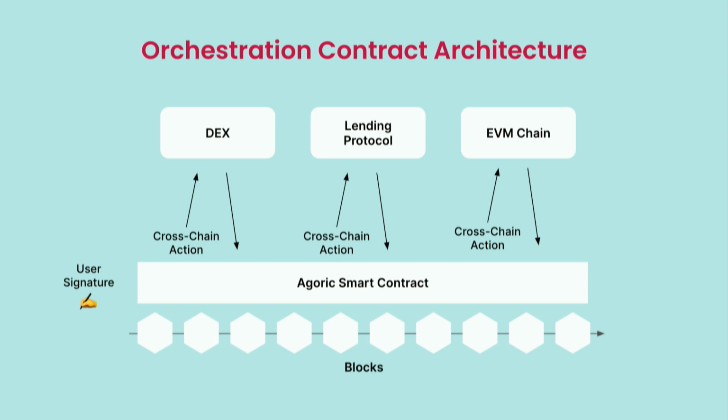And so an Agoric smart contract is a long-lived process that can do async await. And we'll talk a little bit more about that, where it can send a message to a DEX over on Osmosis using IBC in order to trigger a transaction, wait for the response, and react to the response in very simple, normal, familiar programming styles.